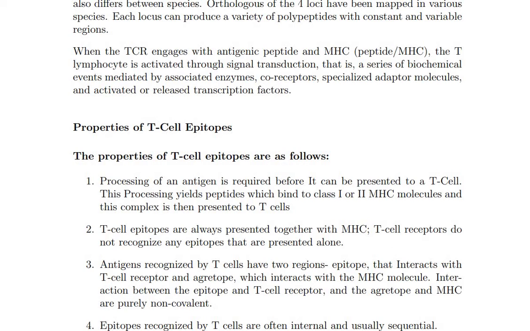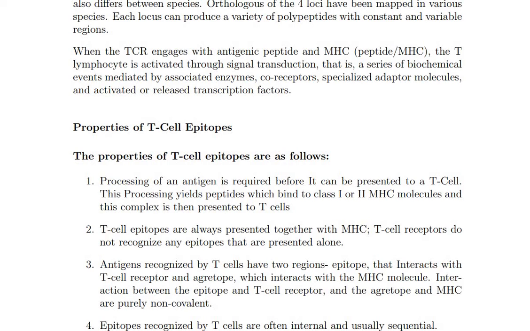Okay. So the properties of the T cell epitopes. The first is the presenting of the antigen. MHC1, MHC2 molecules are present in the T cells. So the T cell epitopes are always presented to the MHC molecules. Okay. So the T cell receptors do not recognize any epitopes that are presented alone. When alone, in any situation, they do not recognize the antigens.